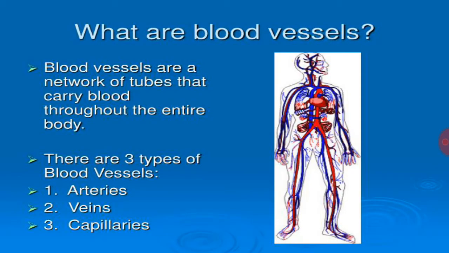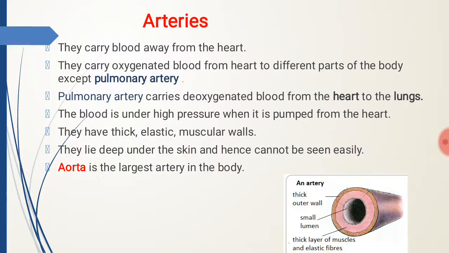Blood vessels are a network of tubes through which the blood flows in our body. There are three types of blood vessels: arteries, veins and capillaries. Arteries carry blood away from the heart. They carry oxygenated blood from the heart to different parts of the body except one artery called the pulmonary artery. The pulmonary artery carries deoxygenated blood from the heart to the lungs.